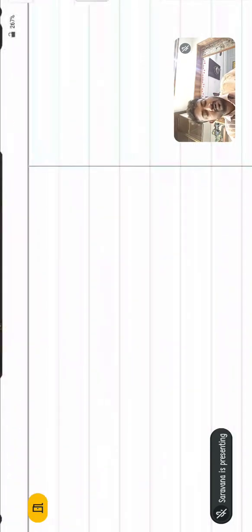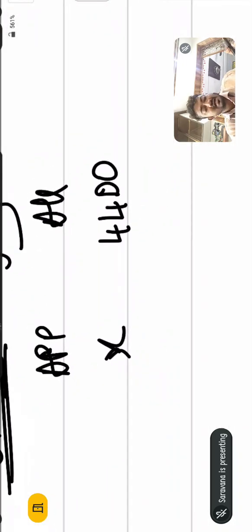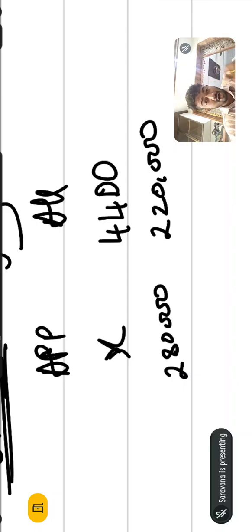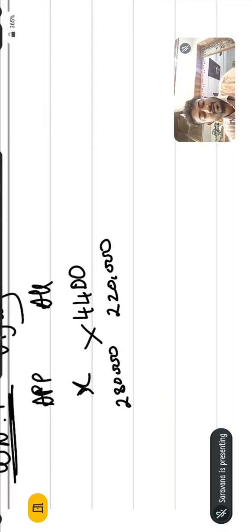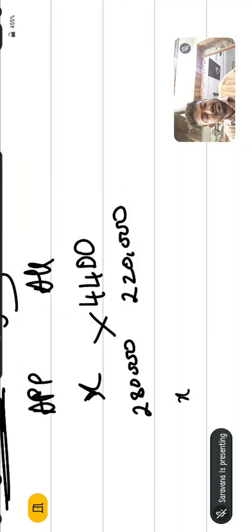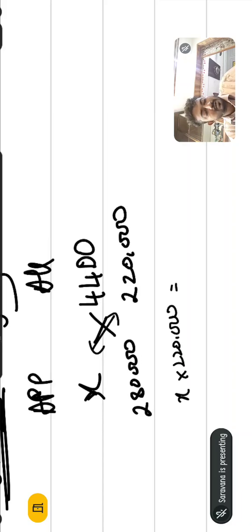So come here to the working note of Vijay. A person who applied for 2,80,000 shares is going to get only 2,20,000 shares. He has got 4,400 shares. Then how many shares could he have applied for? We need to cross multiply. So x into 2,20,000 is equal to 2,80,000 into 4,400.